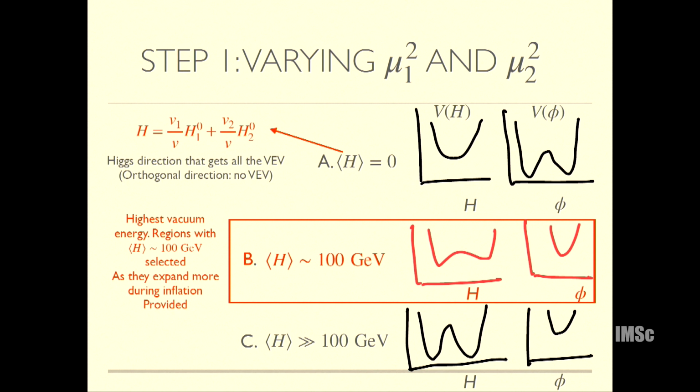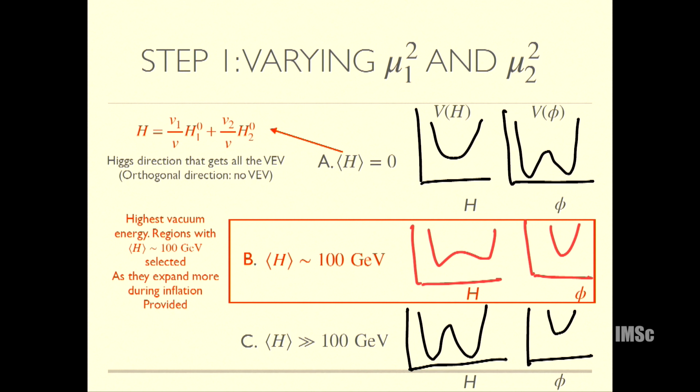As I said, the very simple picture that I described at the beginning actually holds, though there are various subtleties that I will discuss a bit. If the Higgs vev is 0, the Higgs potential is like this, but the phi potential to start with was like this. Now as I increase the Higgs vev, at some point the phi potential flips from this to this form, but the Higgs potential dips a bit. And once I keep increasing the Higgs vev, in vacua where the Higgs mu squared is very large, the phi is settled here, but the Higgs potential becomes deeper and deeper.